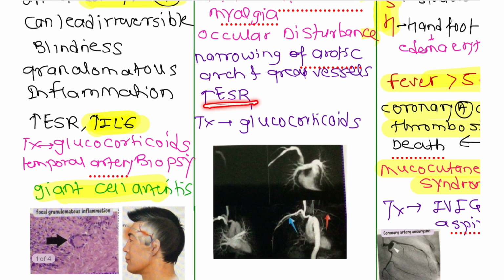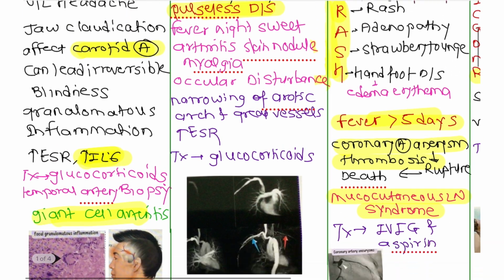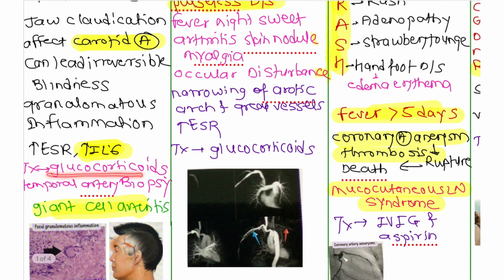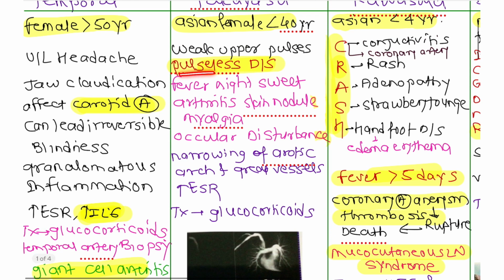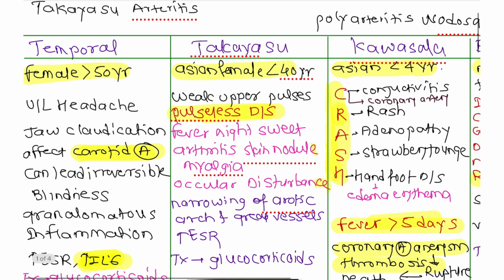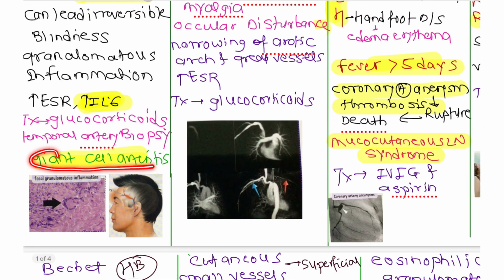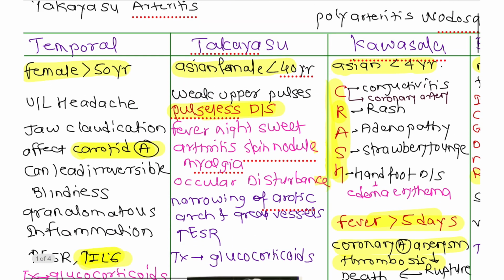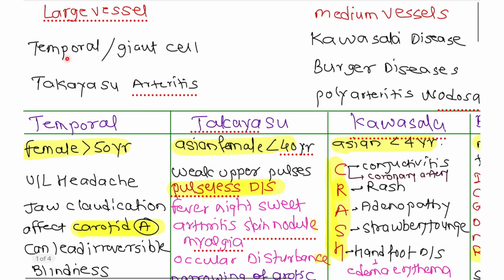Here in Takayasu only ESR is going to increase. Here in temporal both ESR and interleukin 6 are increased, and the treatment is also glucocorticoid. Along with that, a temporal artery biopsy can be done. Takayasu is the pulseless disease. The temporal is also called giant cell arteritis, because there is granulomatous inflammation and the cells become giant due to this inflammation. That's why it is called giant cell arteritis, that is temporal, and Takayasu is your pulseless. These are the two large vessel vasculitis.